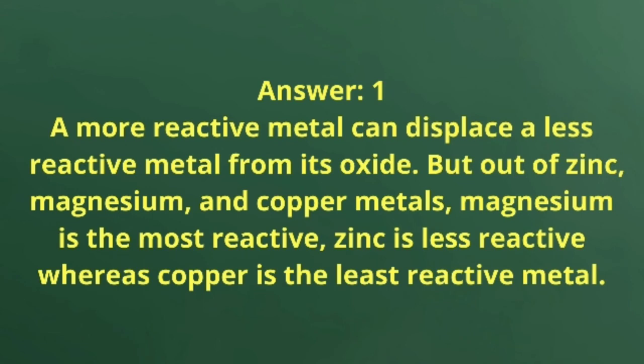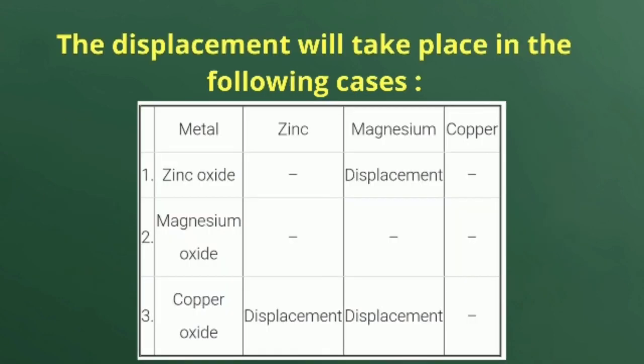Out of zinc, magnesium and copper metals, magnesium is the most reactive, zinc is less reactive, whereas copper is the least reactive metal. The displacement will take place in the following cases: zinc oxide with magnesium, and copper oxide with zinc and magnesium.